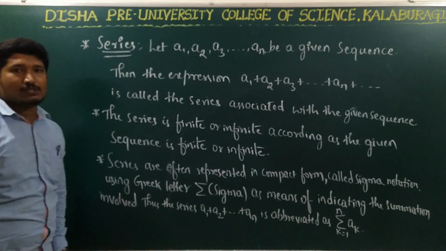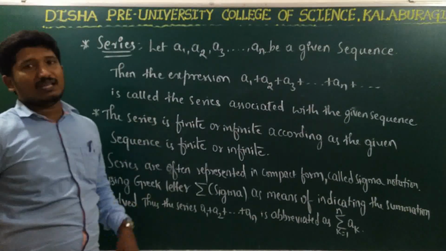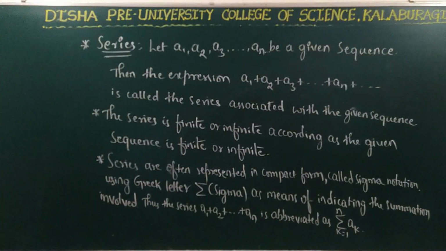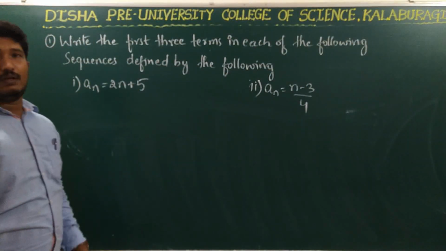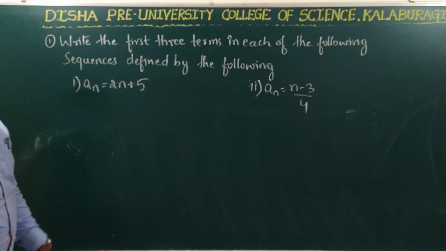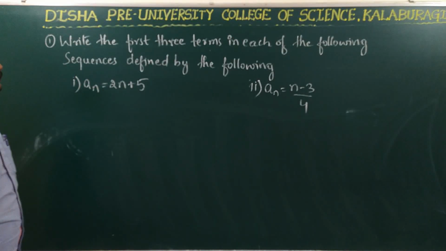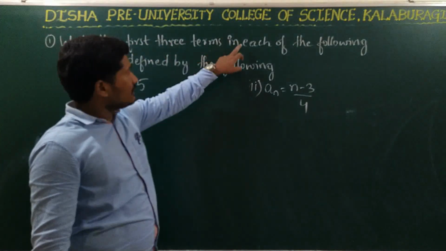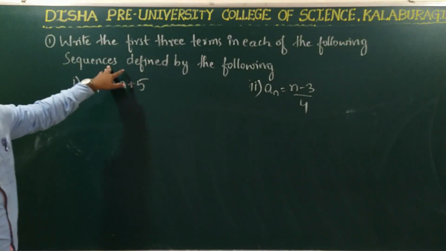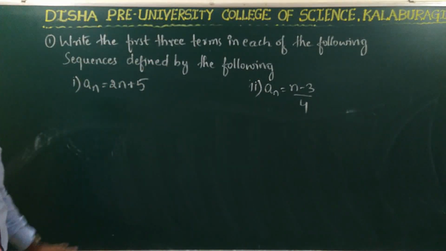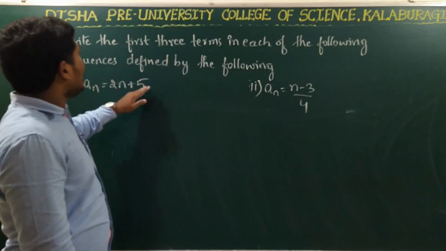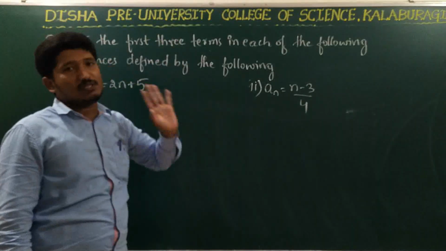Now we will begin with the problems based on the sequences and series. So let us begin with the problems based on the sequences. What we have to do here? Write the first three terms in each of the following sequences defined by the following. So we are given two sequences here. We have to write the first three terms of the sequences.